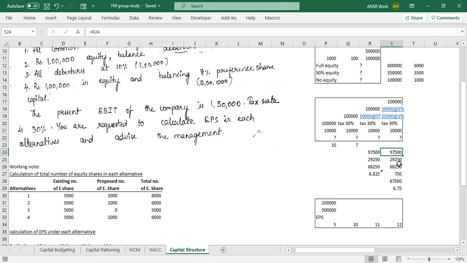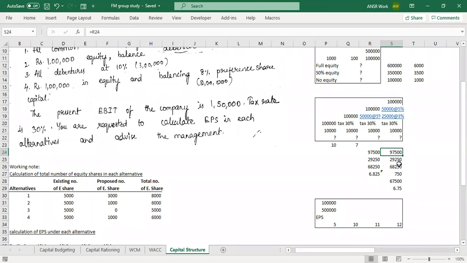Now, if that is the case, we calculate the debenture interest first, which you have done correctly, which is 50,000 into 5%. Am I right? Which comes to 2,500. If our income is 1 lakh, our interest is 2,500. What is our earning after interest? I'll repeat that. If our income is 1 lakh and our interest is 2,500, what is our earning after interest? 1,02,500. No, how can it be? Interest is an expense, no? Interest we are paying, no? We have debentures, so we have to pay. We have to deduct. Okay, so it comes to 97,500.